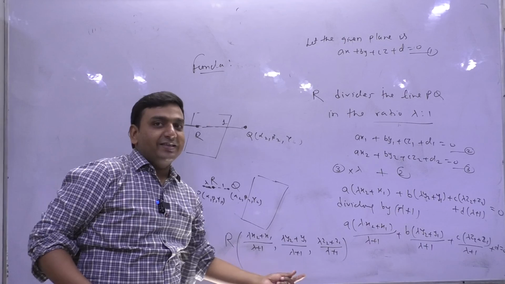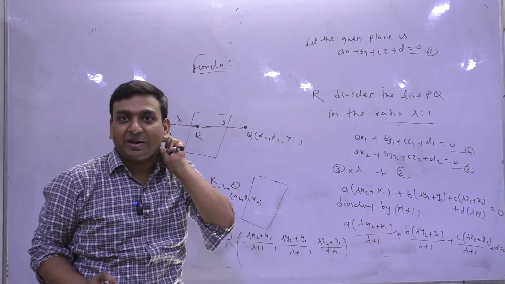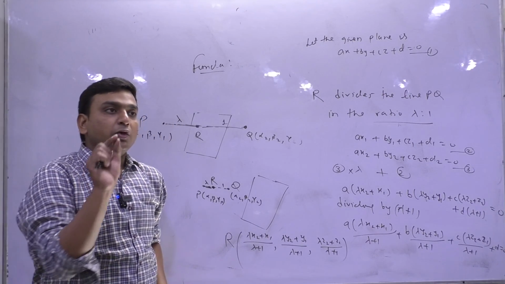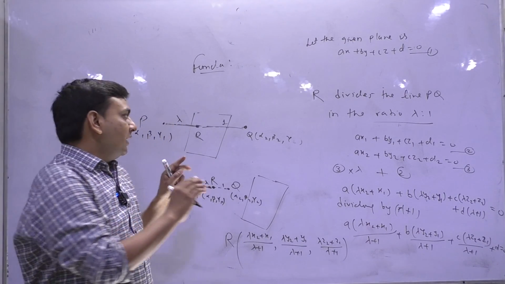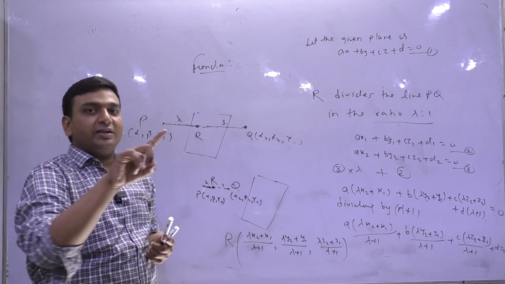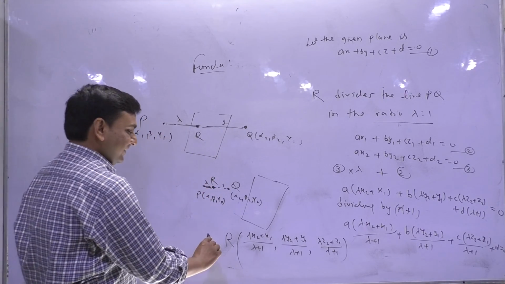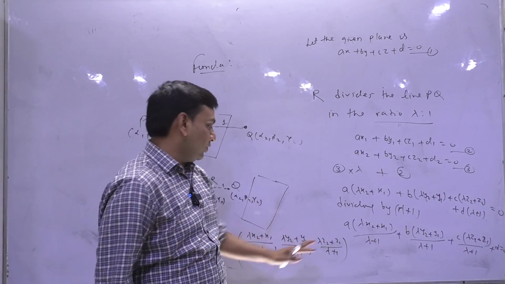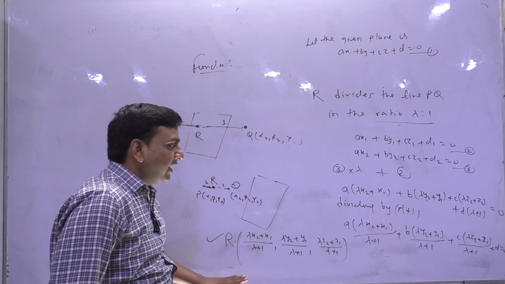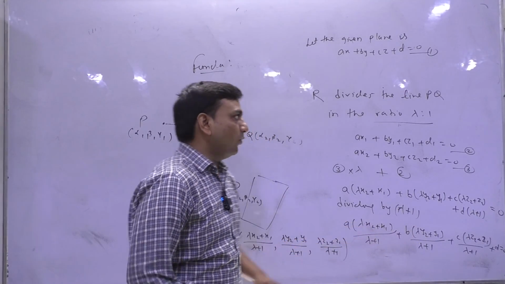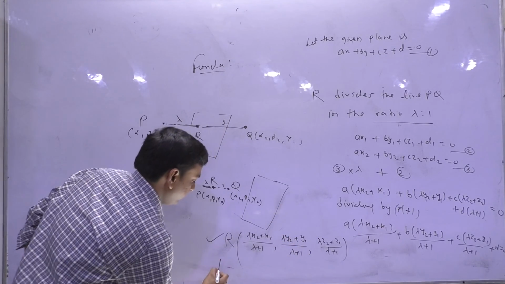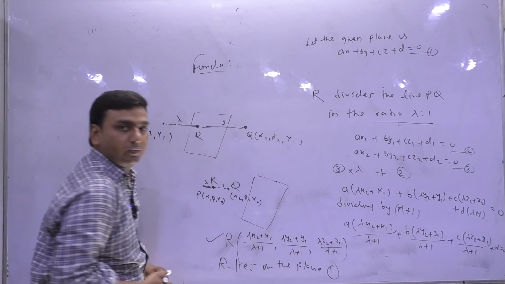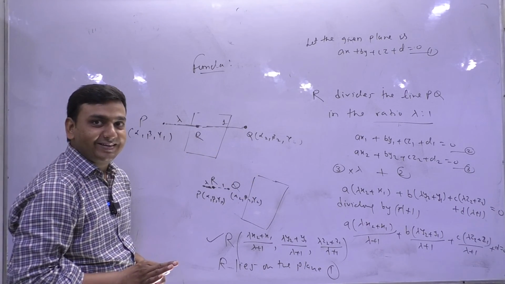So these coordinates, याद कीजिए 2D से, just recall, these are the coordinates of a point which divides the line joining P and Q in the ratio lambda is to 1. Means R lies on the plane, because these are the coordinates and these satisfy this equation. So what you can say, R lies on the plane 1. Is that clear or not?